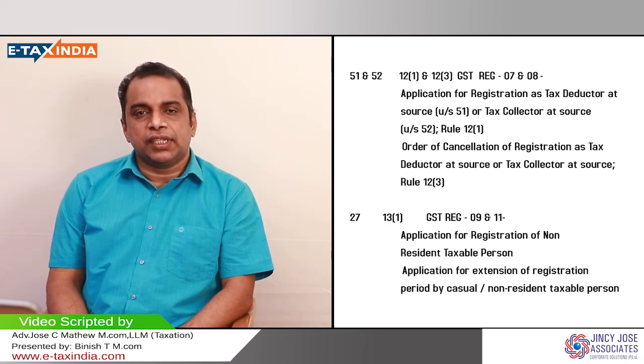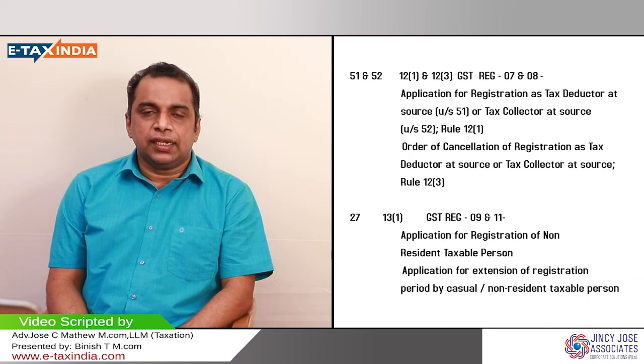Actually, the details will be uploaded by the supplier as per the unique identity number. They have to simply make the claim of that refund, the amount paid on purchases. So they have to claim the refund of that purchases, and for that purpose they need a unique identity number. For getting that unique identity number, they have to apply for a registration, and for them GST is not allotted. For them a unique identity number or UID is allotted. So that is the difference. Instead of GST, they are being allotted a unique identity number or UID. So make a note of that, it's very important.